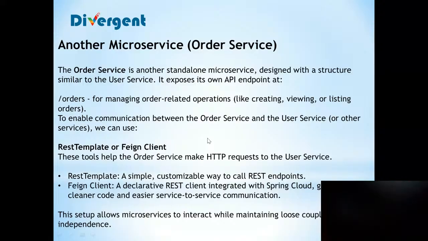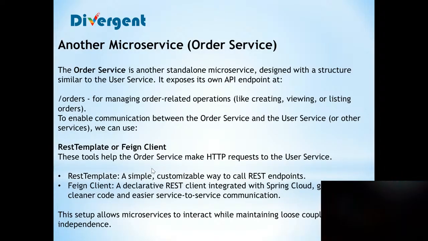So, to enable communication between the order service and the user service, we can use different options like the REST template or the Feign client. These tools help the services make HTTP requests to the user service. The REST template is a simple, customizable way to call REST endpoints. So with the help of the REST template, we can communicate between the two microservices, the order service and the user service. Another option is the Feign client.